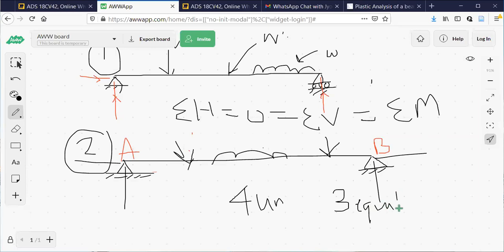Is it clear? You can check your strength of material. Nowhere have you tried this problem. Nowhere in your strength of material was this problem given to you wherein both the supports are hinges. It is not possible to solve this problem using the conditions of equilibrium. That is why I am going to call this an indeterminate structure.